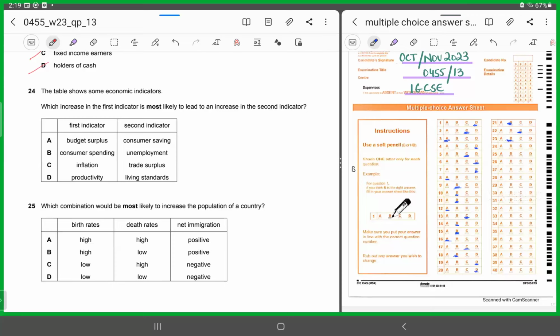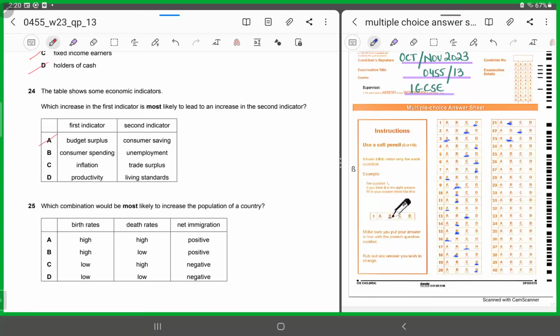No, because the consumer would have been spending on goods and services. That is why the government is able to earn more taxation. So consumer spending would have been increasing and not saving, right? That is why the government would have been earning more by way of indirect taxes and direct taxes, because income levels are rising. So it cannot be A. We need to eliminate A.